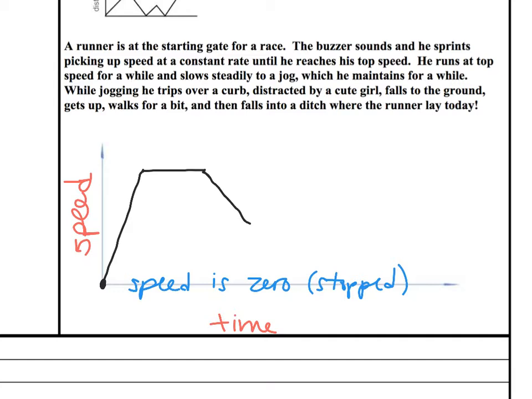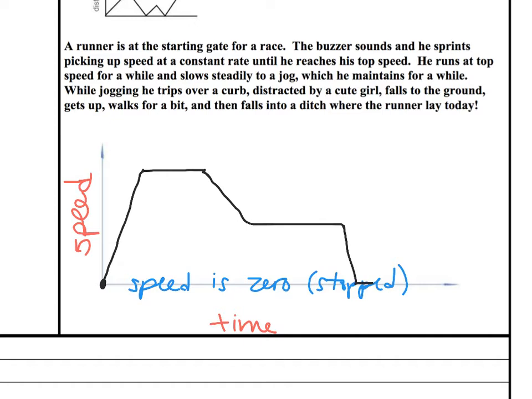Slows steadily to a jog, which he maintains for a while. What should I do? Flat line. Because he maintains that jog. While jogging, he trips over a curb, distracted by a cute girl, and falls to the ground. Straight down. Straight down because he stops. So he ends up falling to the ground. If he's on the ground, he's not moving, at least for a little bit, right?